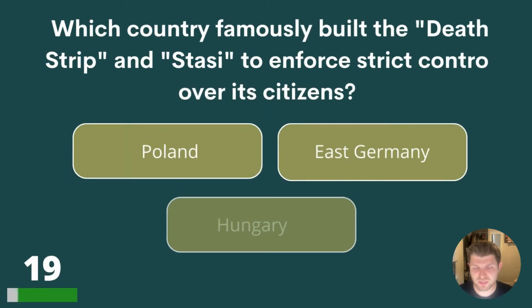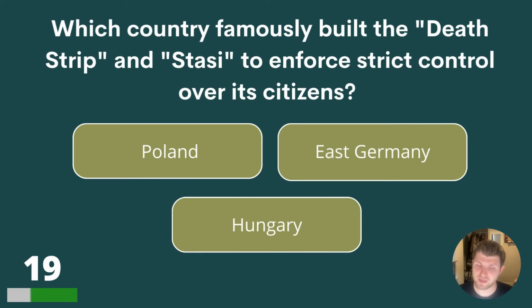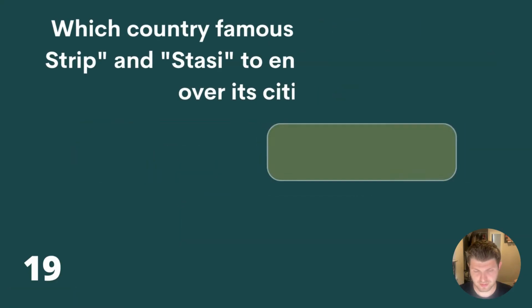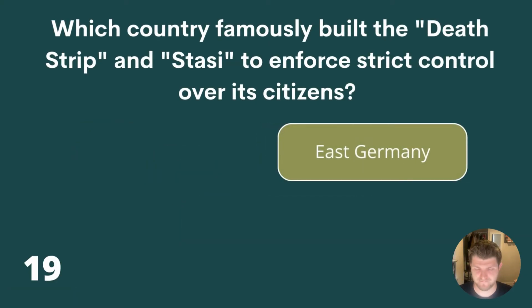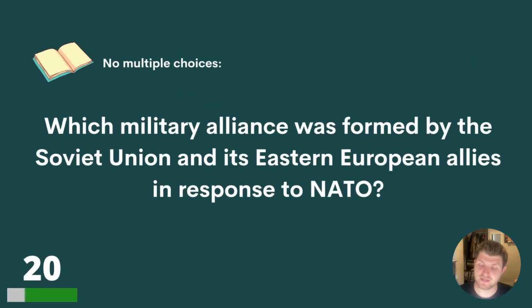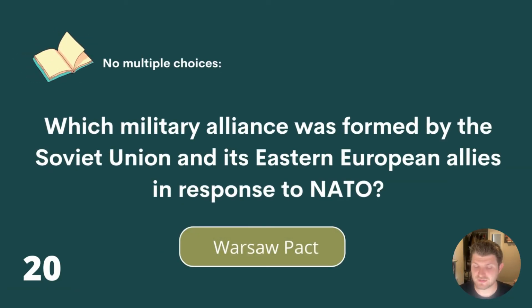Question 19. Which country famously built the Death Strip and Stasi to enforce strict control over its citizens? Poland, East Germany, or Hungary? The answer is East Germany. 20. Which military alliance was formed by the Soviet Union and its Eastern European allies in response to NATO? There's no multiple choices, so can you name the military alliance? Well, the answer is the Warsaw Pact.